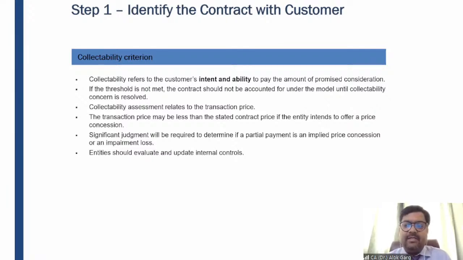So my dear friends, the standard says that if the collectibility criteria is not met, if the collection is not probable, you cannot recognize revenue, or you can recognize revenue only to the extent the collection is probable. Second example,